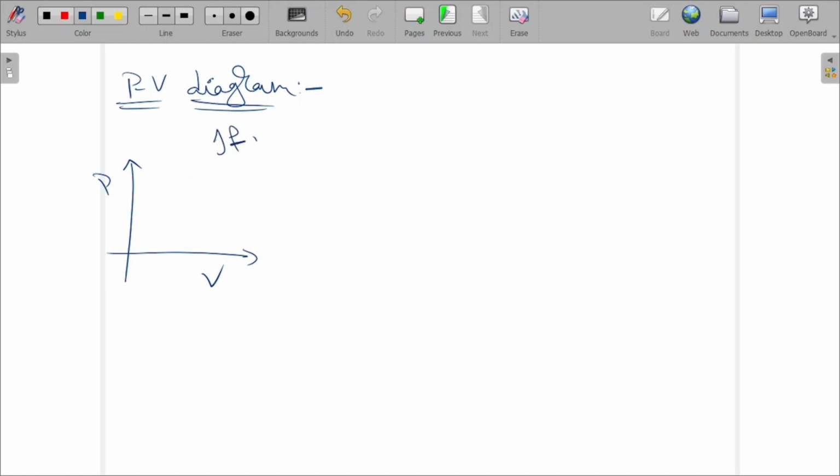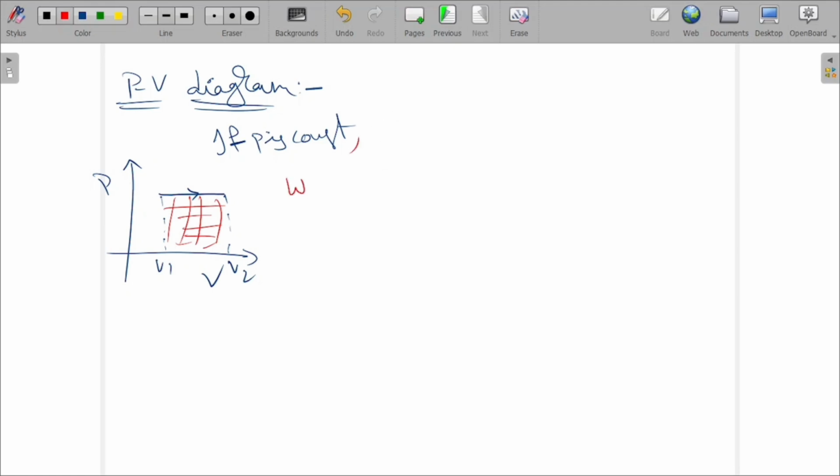First condition: if P is constant, it goes in this direction, which means it is expansion only. P is constant, and the volume changes from V1 to V2. What do we call this? This is called the area. Here pressure is constant.